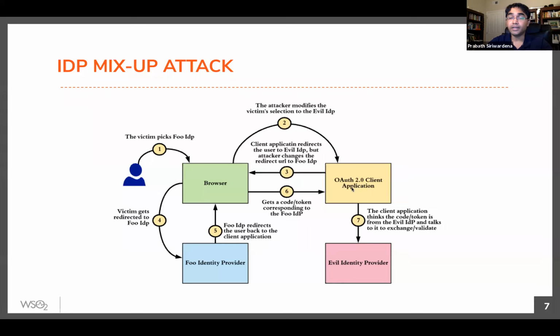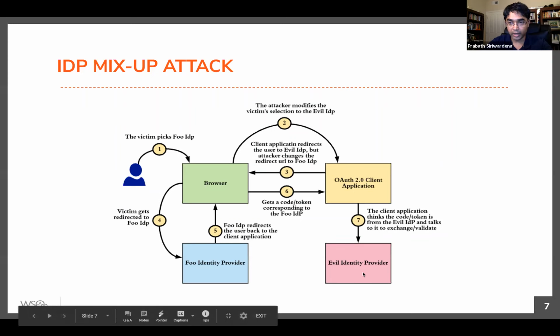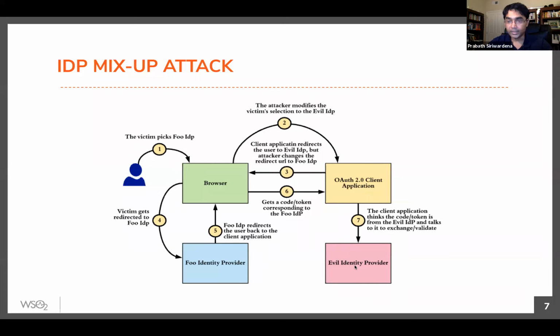Then the client application gets a code from the foo IDP, but the client application thinks it got the code from evil IDP, right? So then the client application will talk to the evil IDP's token endpoint to exchange this code for an access token, right? Then evil IDP at that point will get hold of the authorization code.